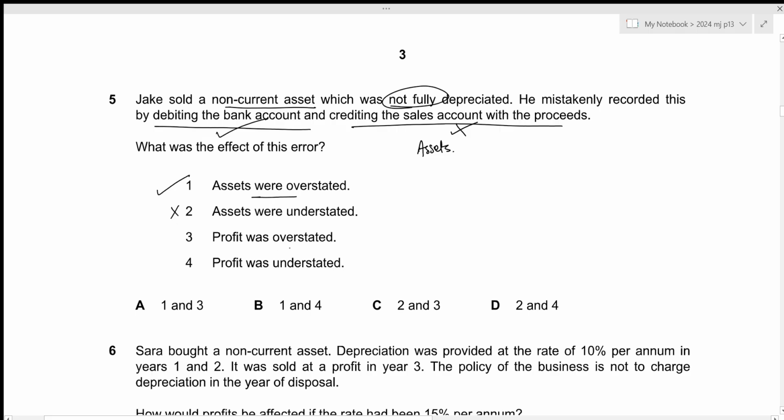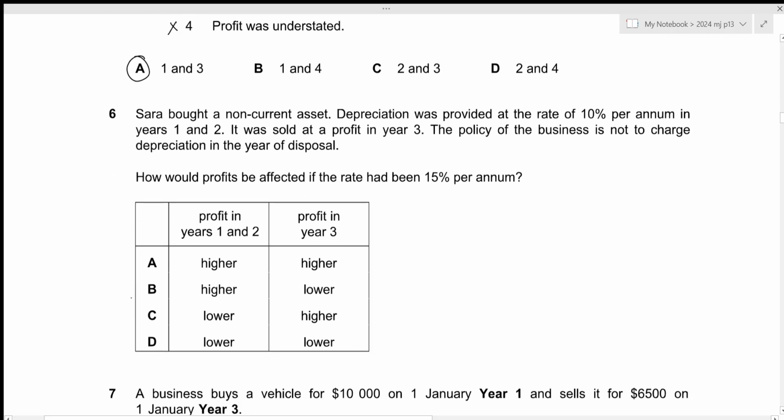The third one is that the profit was overstated. This is also true because instead of including the profit or loss on disposal, we included the entire sales proceeds as the sales. So this would definitely overstate our income, and as a result, the profit will also be overstated, which means that fourth statement is automatically incorrect. So the correct answer should include 1 and 3, which is given by option A. That is all for the fifth question. Let's move towards the sixth one.